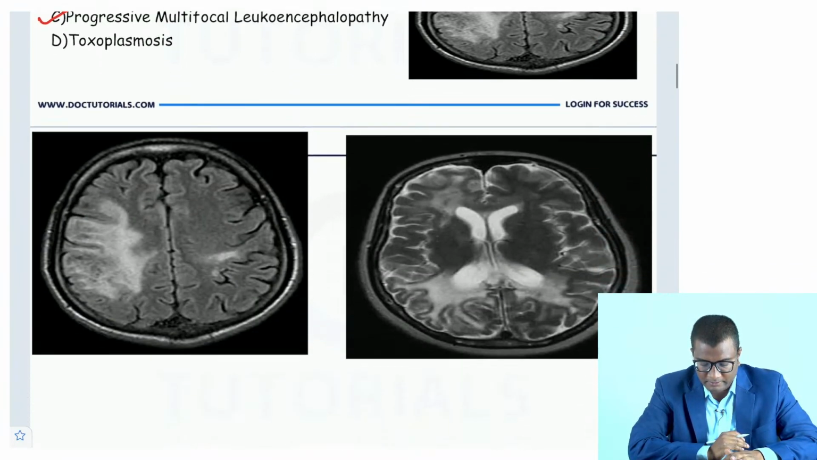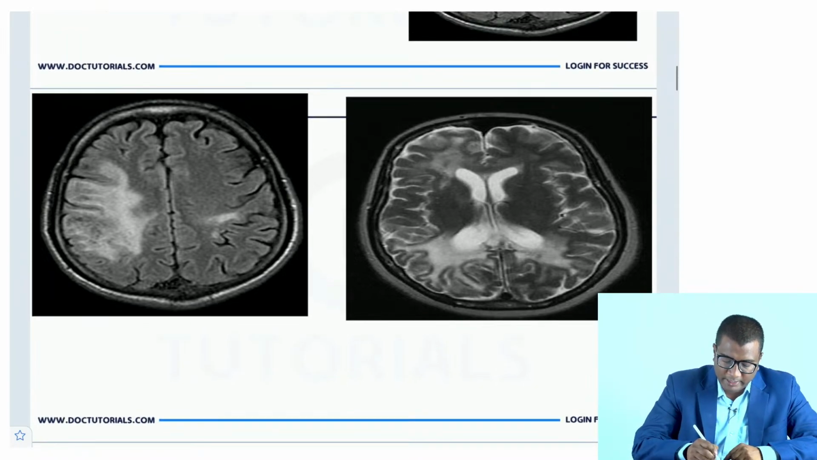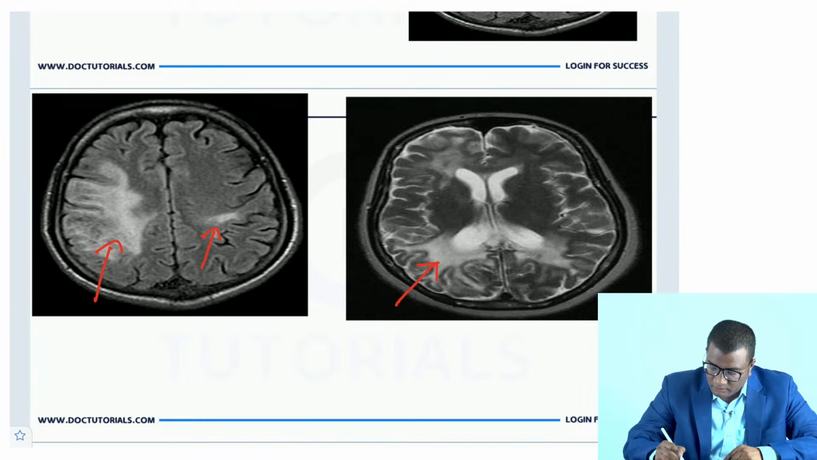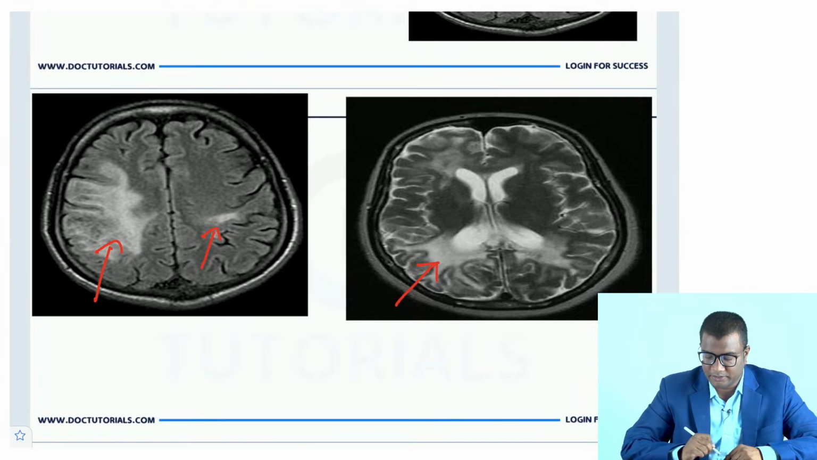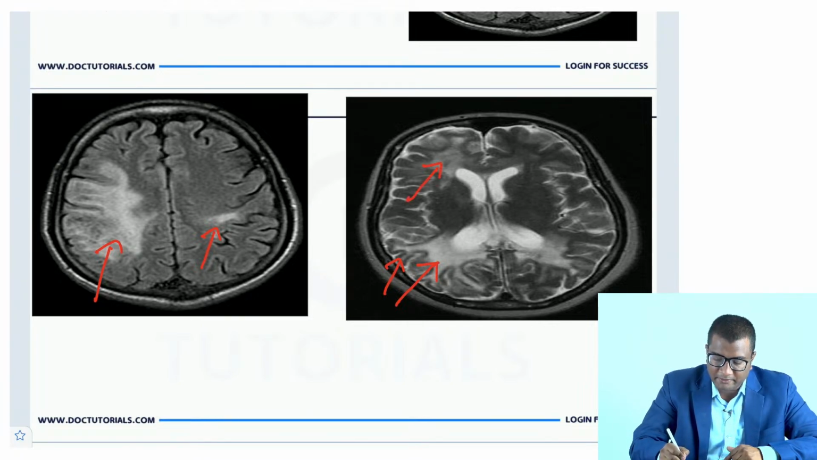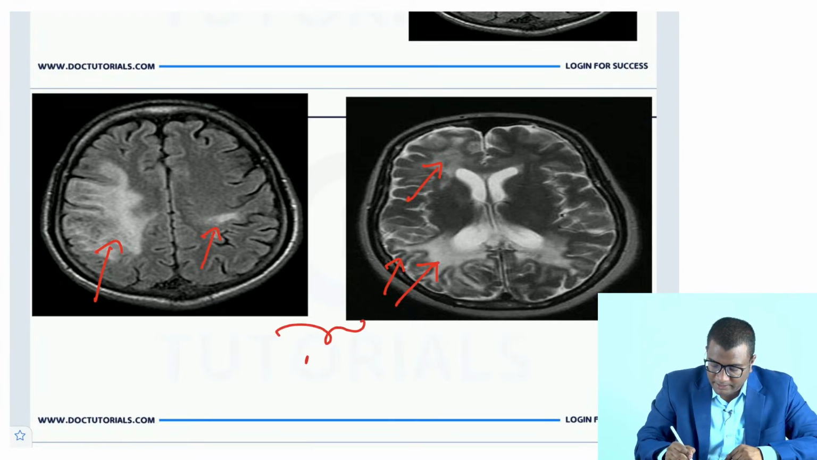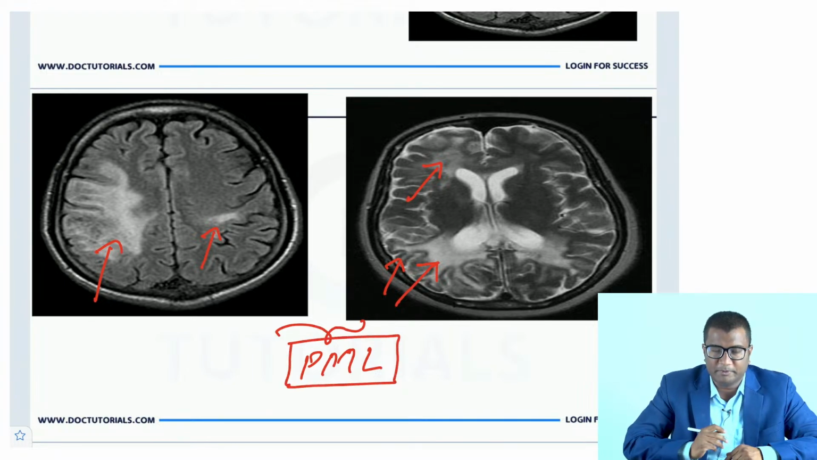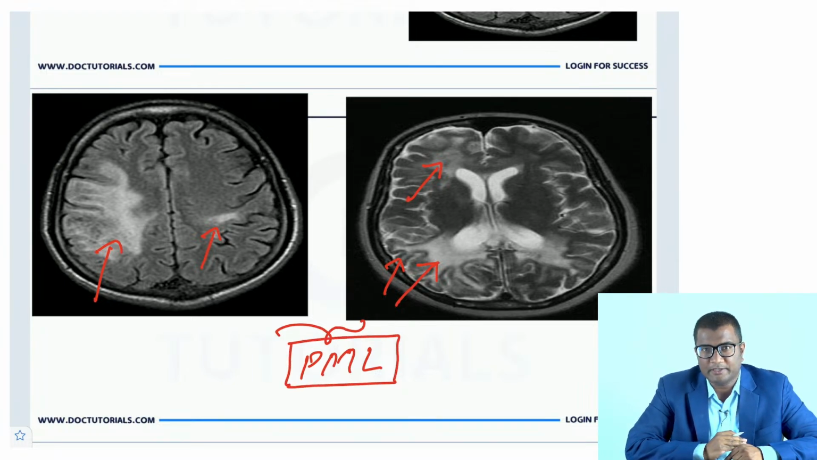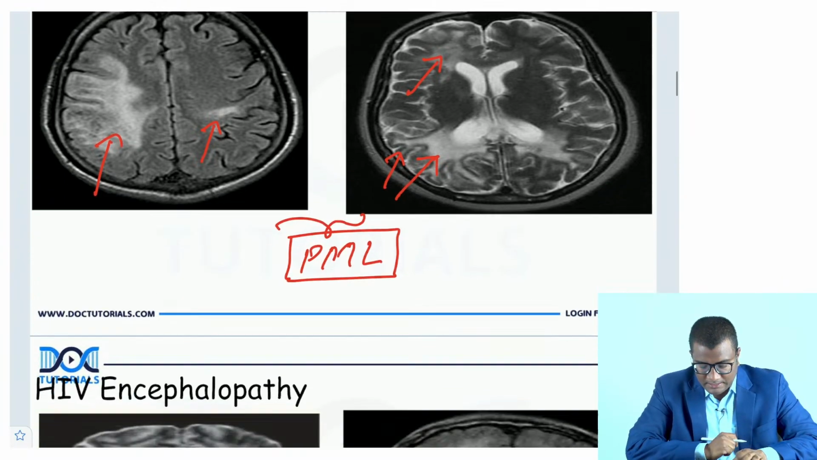Let me show you more images. So look here, bilateral asymmetrical involvement of the parietal and occipital region, the subcortical fibers extending almost into the subcortical areas also, patchy involvement, right, multifocal involvement, asymmetrical involvement. All of this will be in favor of progressive multifocal leukoencephalopathy caused by the JC virus. Okay, so this is progressive multifocal leukoencephalopathy.